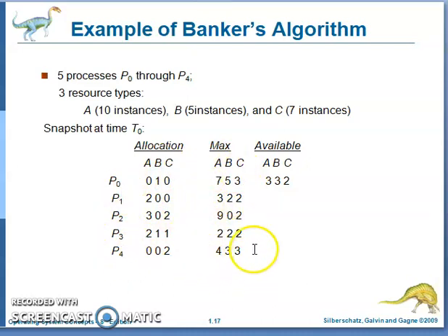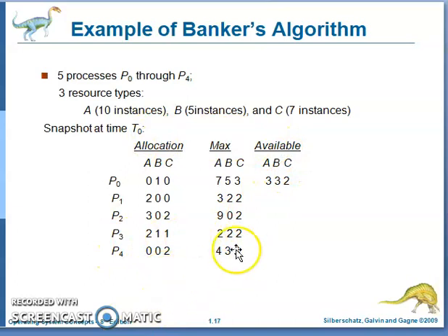And the maximum: in order to complete the process P0, the maximum is 7 A resources, 5 B resources, and 3 C resources. These are the maximum resources to complete the process P0. Similarly, for P1, the maximum is 3 2 2. P2, the maximum is 9 0 2. P3, the maximum is like that.